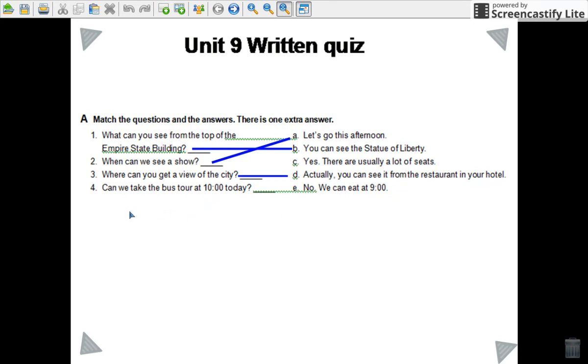And number 4, can we take a bus tour at 10 today? So the answer C or E? Very good. Letter C. Yes, there are usually a lot of seats. Okay. So can we take a bus at 10 today? No, we can eat. No. Okay, it doesn't make sense.